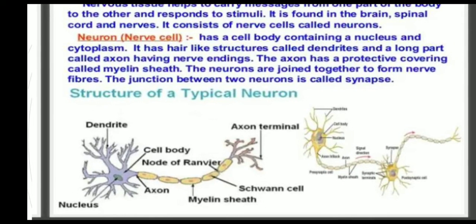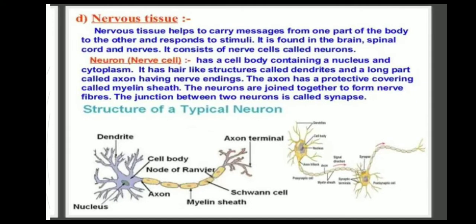Structure of a typical neuron. This picture is very important. This is the nucleus. This is a dendrite. This is the cell body. This is a node of Ranvier. The axon terminal and myelin sheath, the Schwann cell, and it's a very important structure.